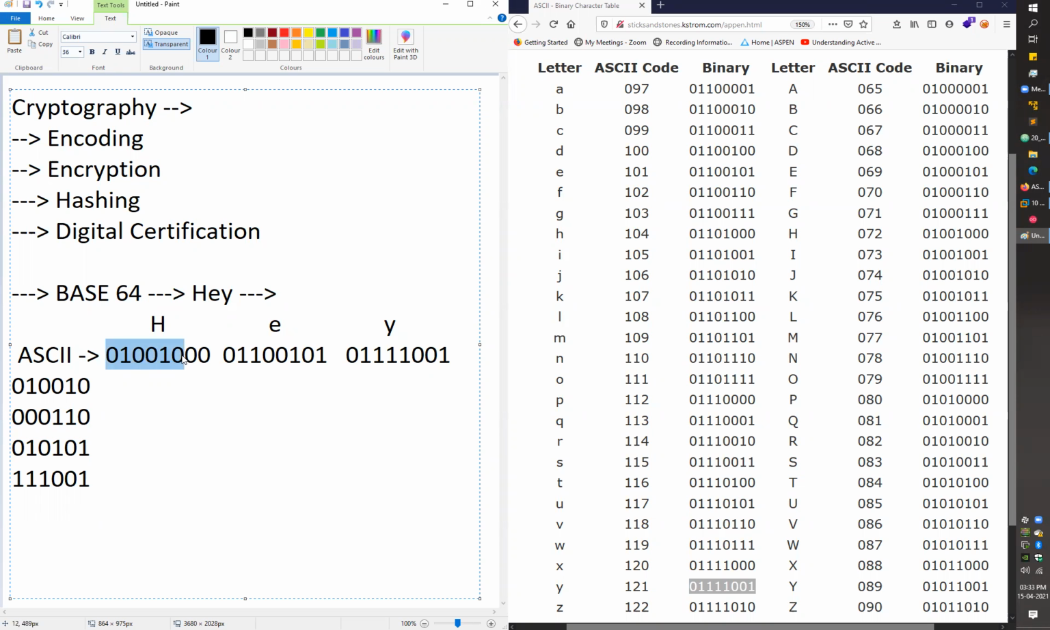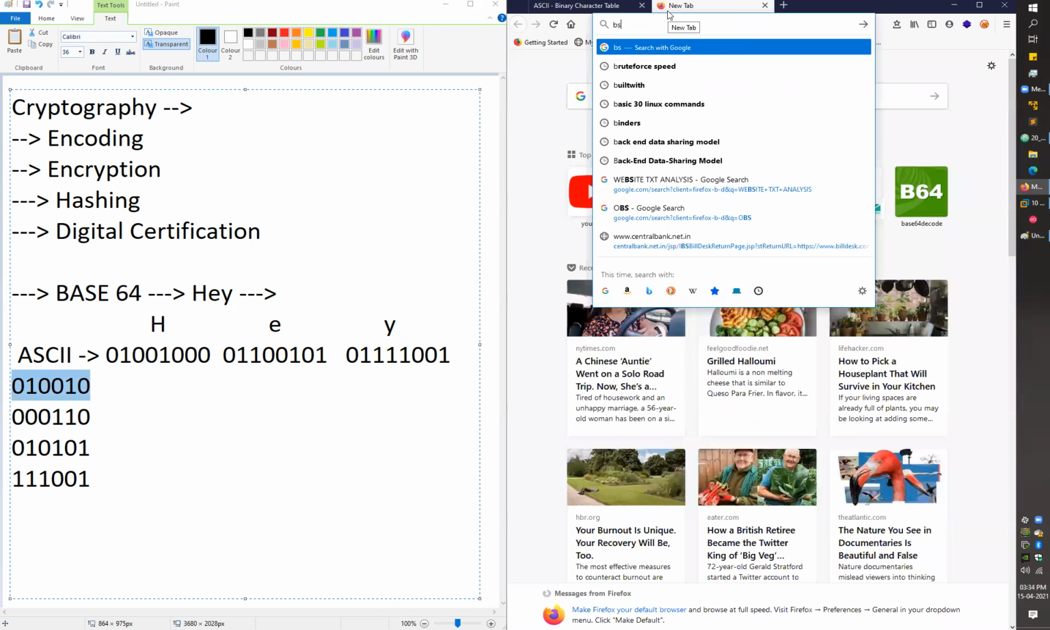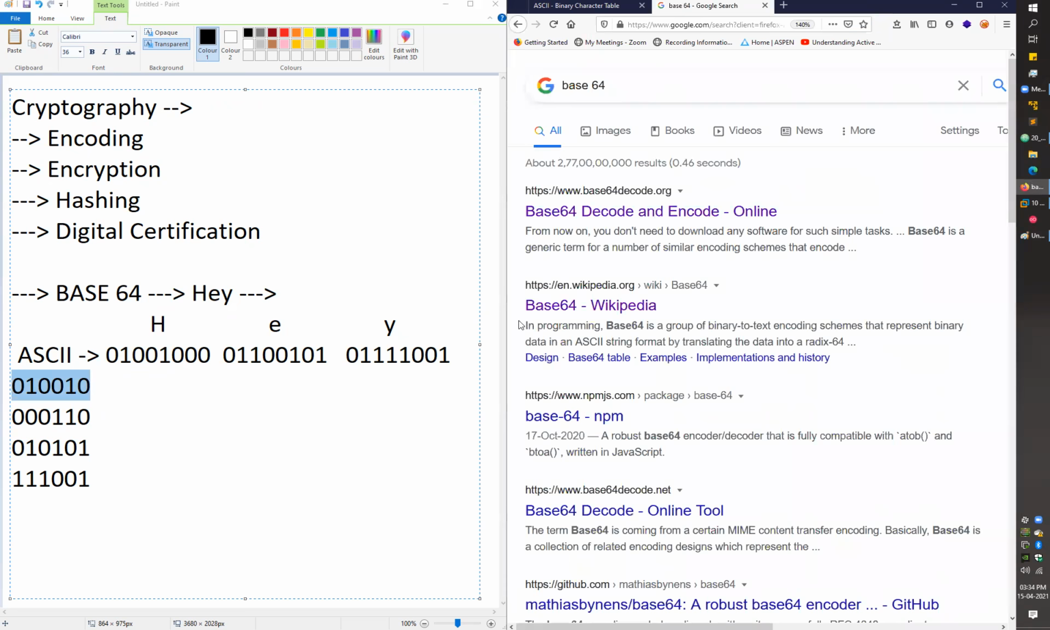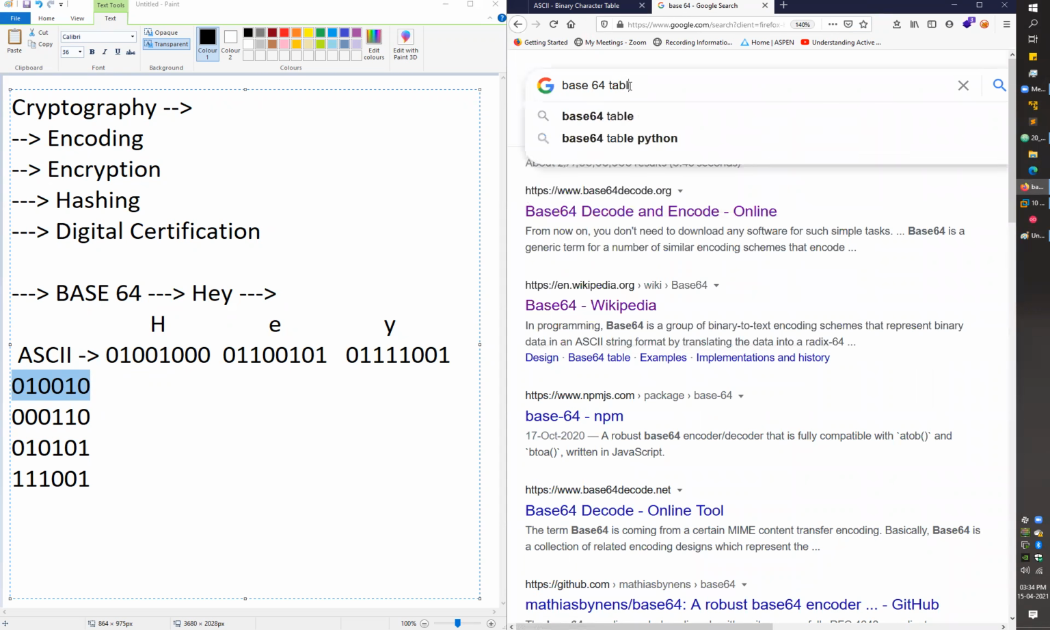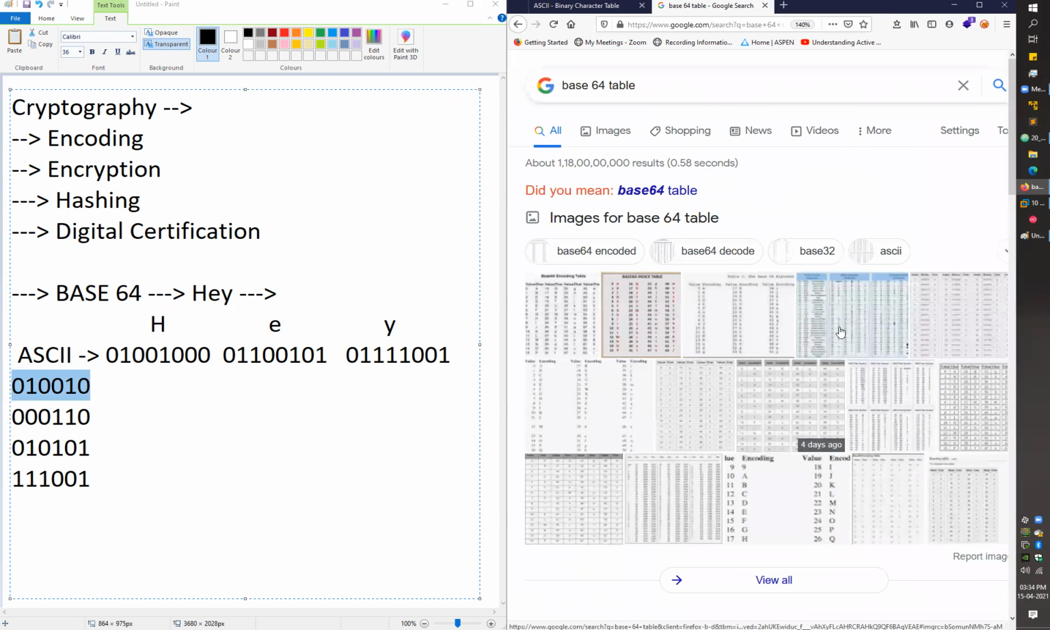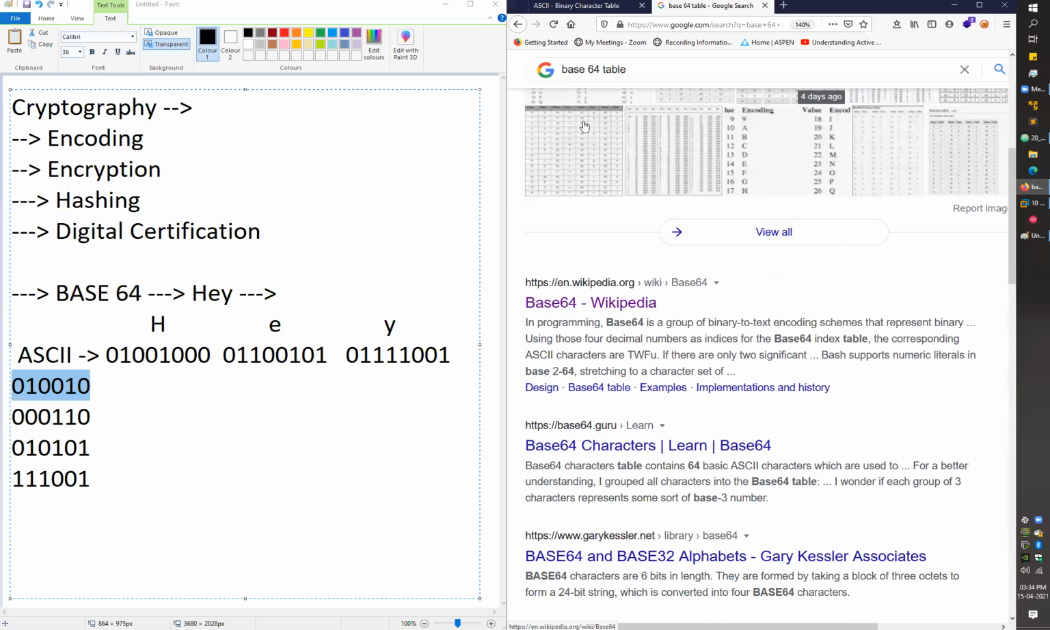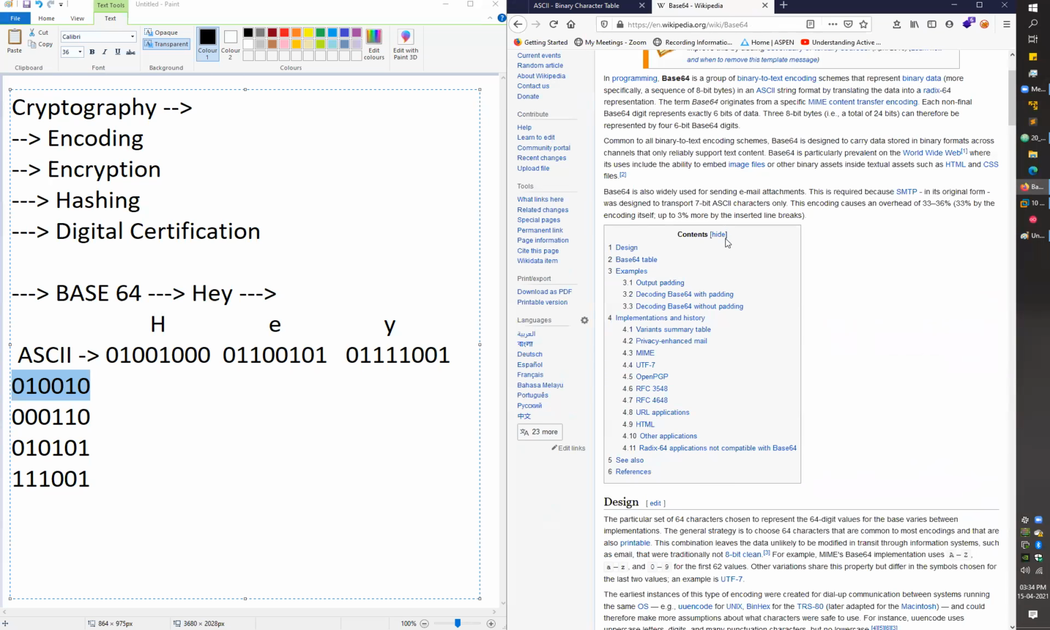After creating groups of six binary values, my system will compare these binary values according to the base 64 table. We have a different base 64 table. If I just show you the table, let's go with base 64, not this one. Let's go with the table here. Or we can go with any table. Let's go with this Wikipedia one.